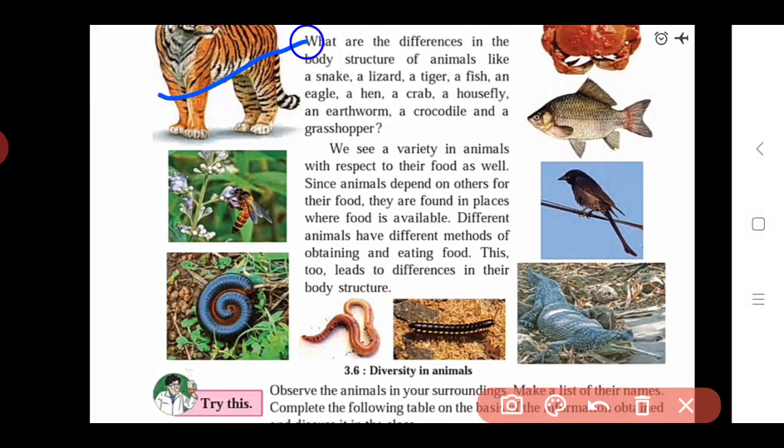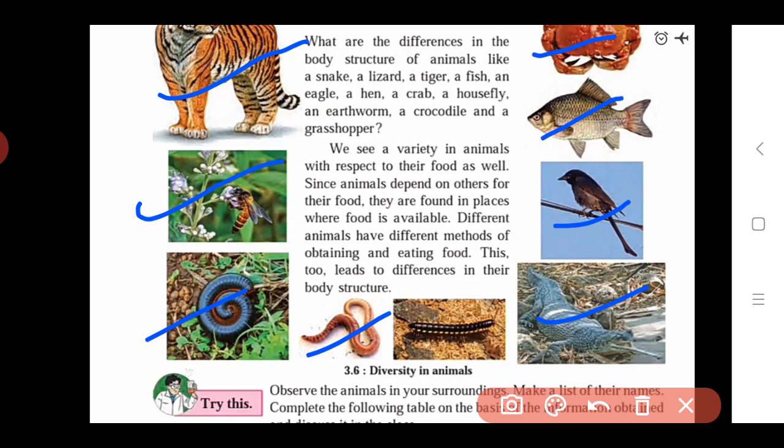If you observe the images of all these animals, that is tiger, honeybee, snail, then snake, earthworm, then eagle, fish, spider, crocodile, the shape of all the animals is different. They also live in different places. Also we see how they take and obtain their food from the surroundings. In that way we see the varieties in the habitats of these animals, and the diversity in the animals.